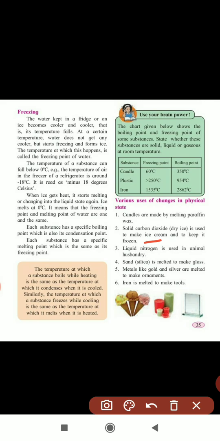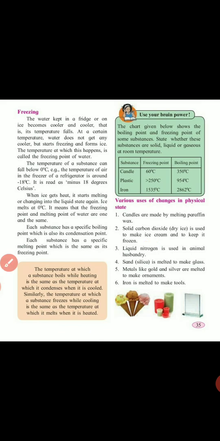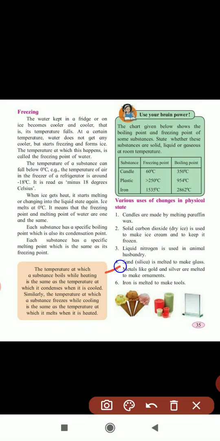Yes, liquid nitrogen is used in animal husbandry. Again, sand is melted. You know that sand which we are using for construction, from that only we are making the glass. Just see the different characteristics of both. Again, metals like gold and silver are melted to make ornaments, means different jewelries we are making from that.